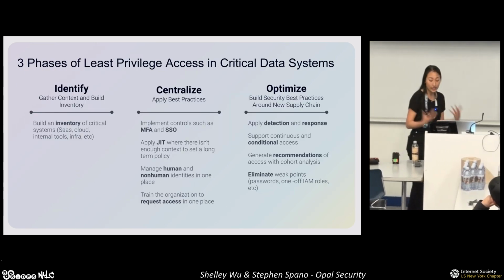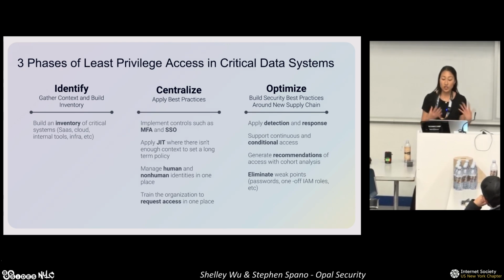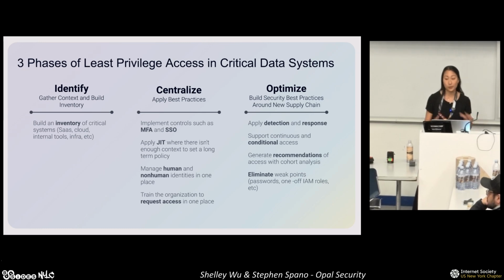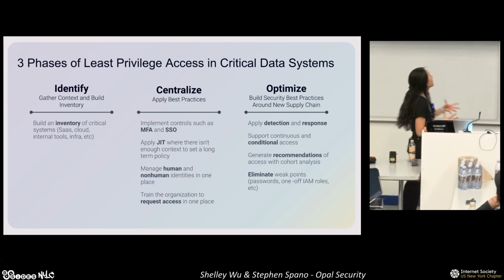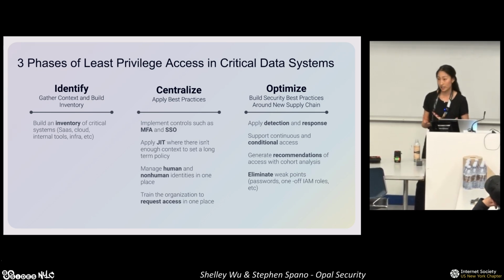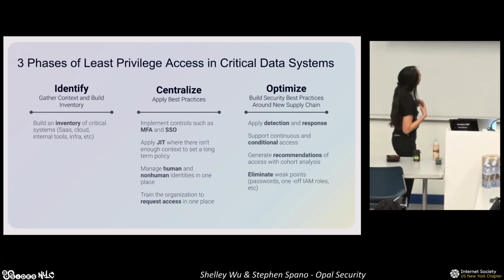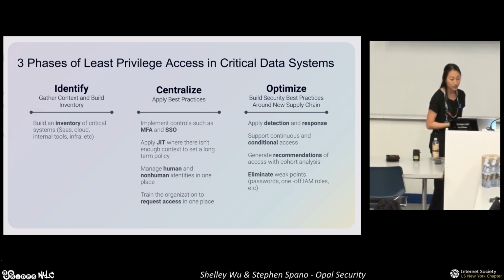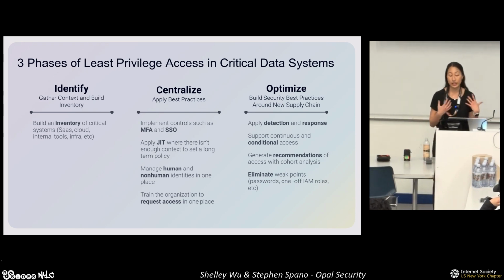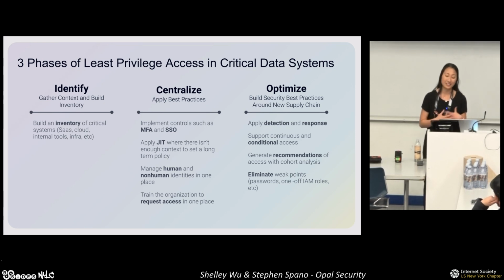So what does that mean for a company when thinking about securing access to these types of critical data systems? You can generalize it into roughly 3 phases from a process perspective. First, there's the identification phase, right? In this phase, you really want to think about inventorying your critical data systems. Usually that's in the form of maybe your SaaS apps, your cloud providers, internal tools, infrastructure, etc. So as an example, maybe it's your AWS S3 bucket, GCP, maybe it's your BigQuery data set. For the purposes of our talk, Snowflake databases or Snowflake tables, as an example.